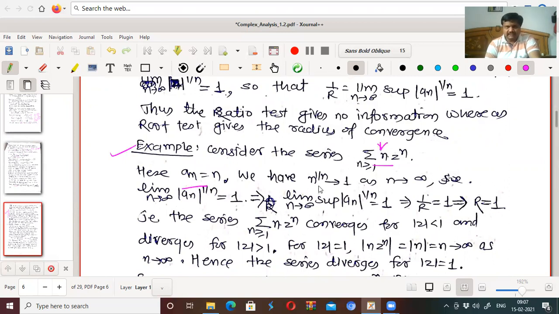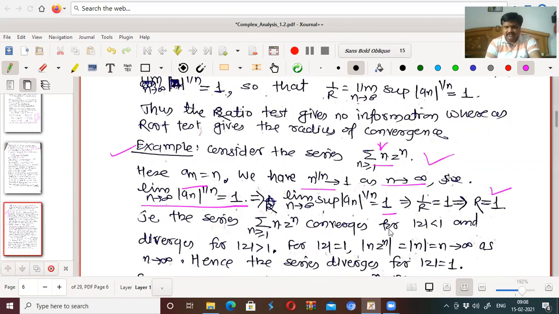We know that n^{1/n} tends to 1 as n tends to infinity. That is, limit as n tends to infinity of |a_n|^{1/n} equals 1. And therefore 1 by R, the limit supremum, is also equal to 1. So 1 by R equals 1, that means R equals 1. Therefore the radius of convergence for this series is 1.